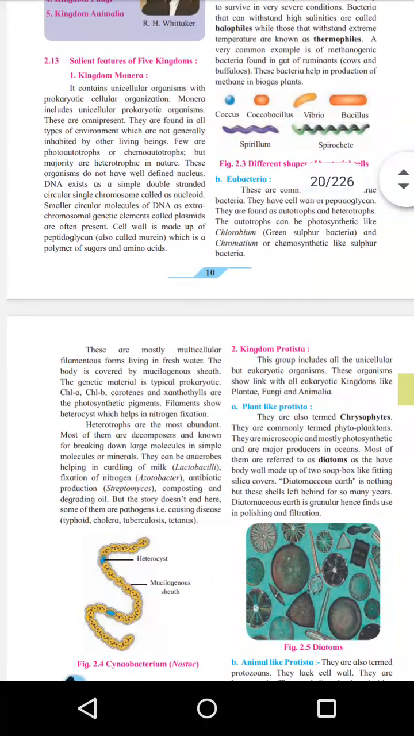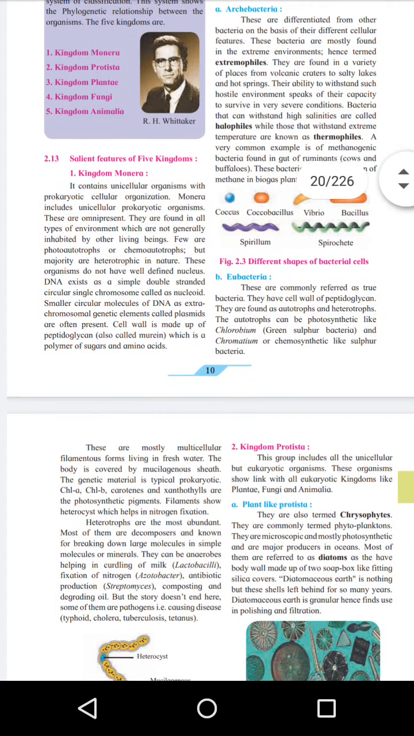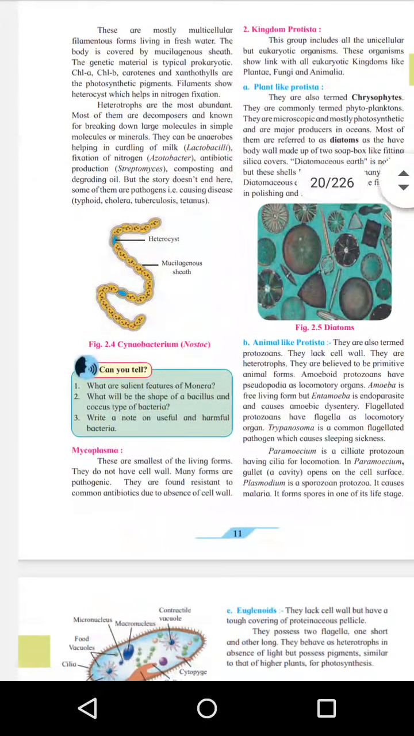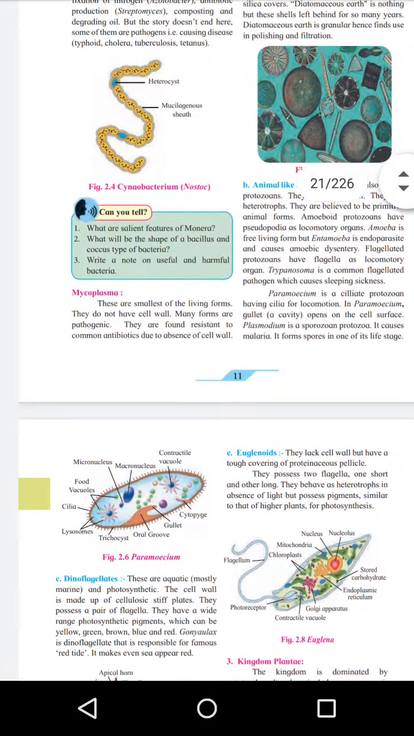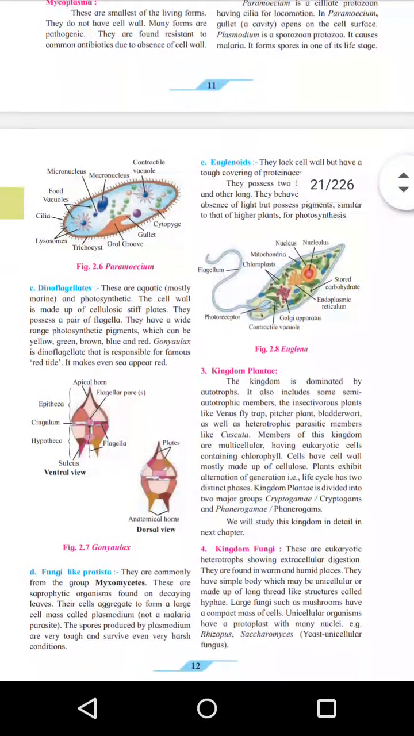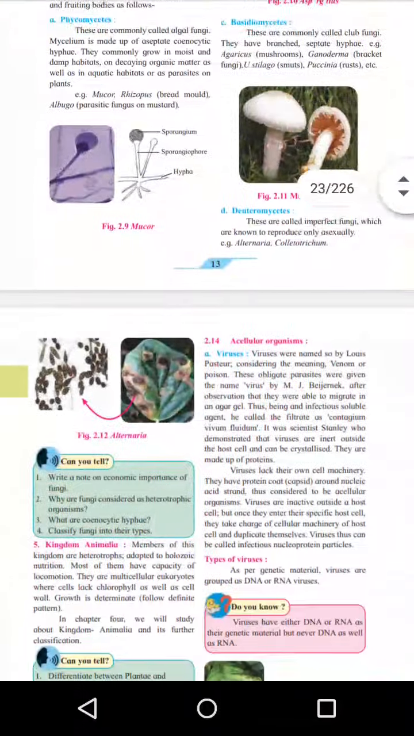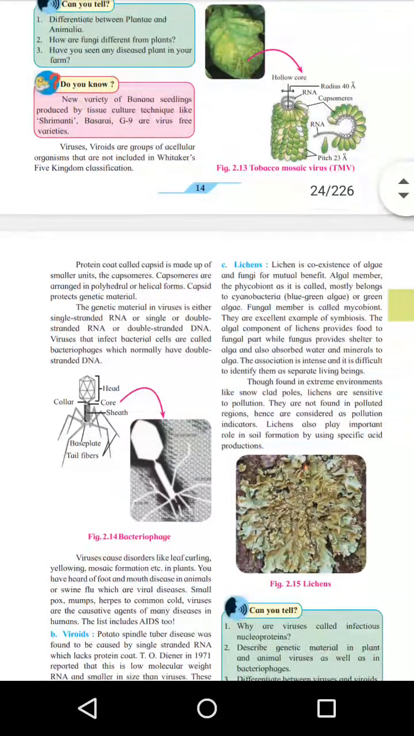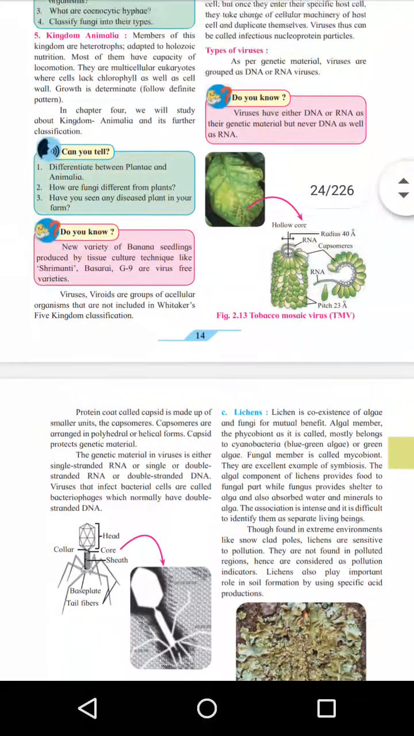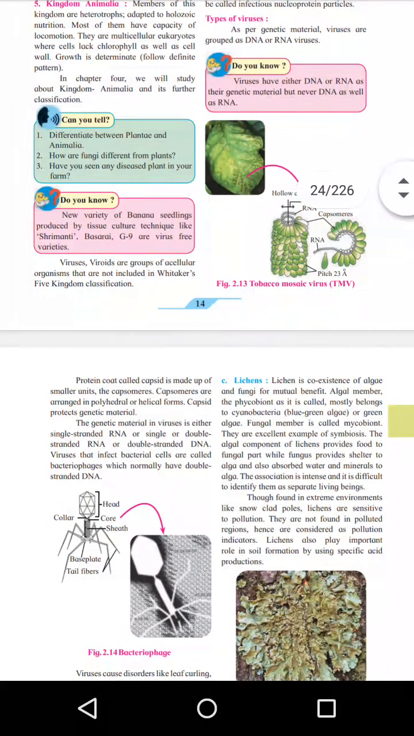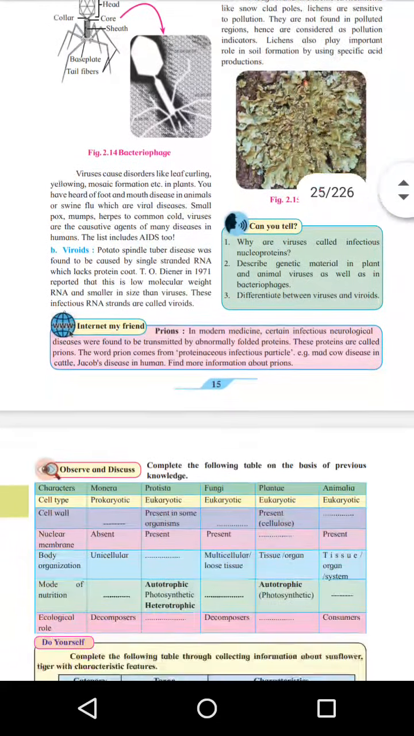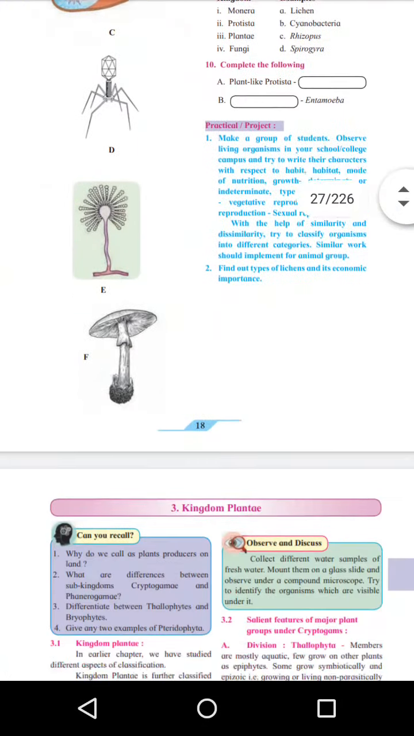Then after that, in the classification, there is the 5 kingdom classification. In that, first is kingdom Monera, then kingdom Protista, then fungi, then kingdom Plantae, and kingdom Animalia. So these are the 5 kingdoms. We will see them later on. After that, viruses and lichen are also included in this topic. That is topic number 2.